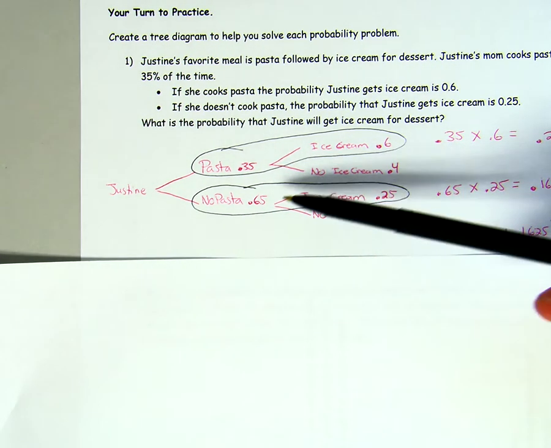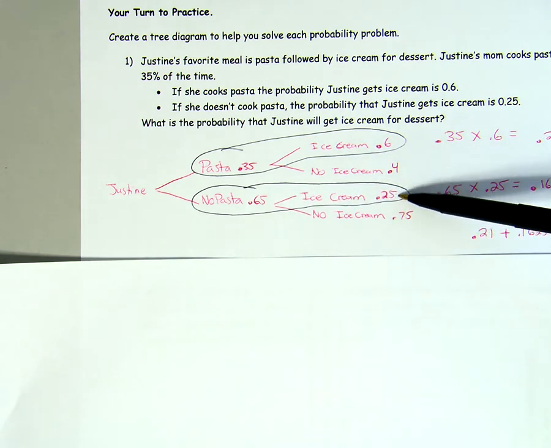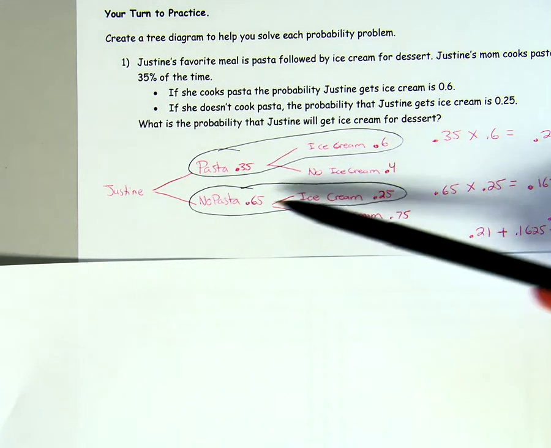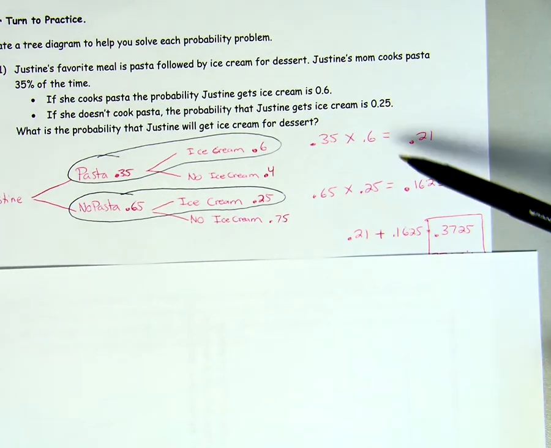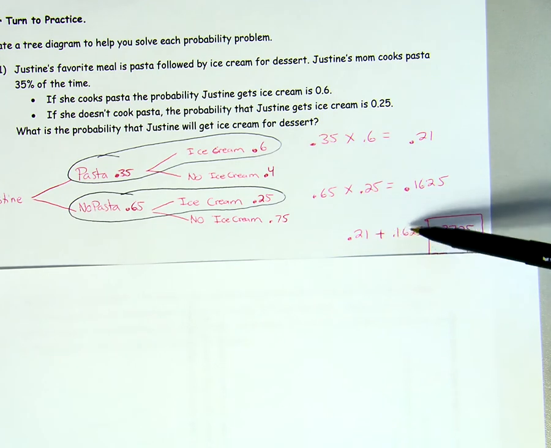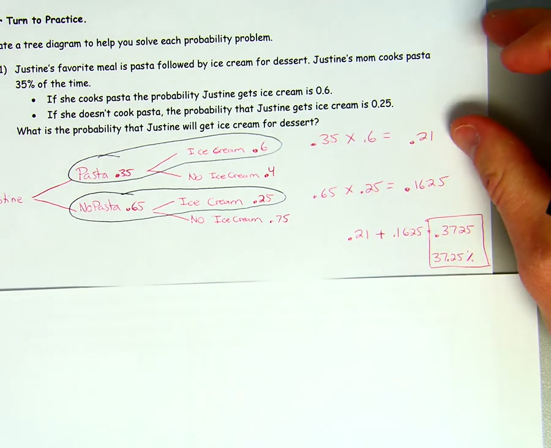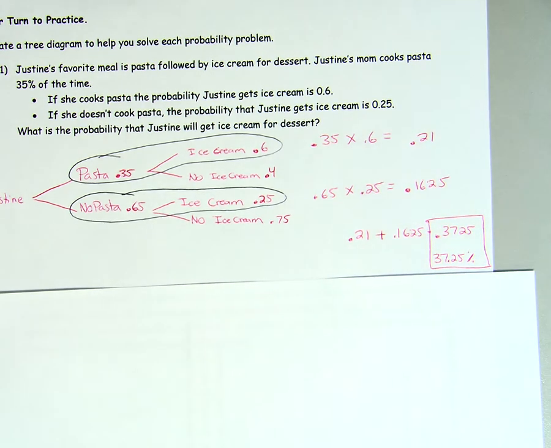Then if she doesn't cook pasta, she gets ice cream 25% of the time. So 0.65 times 0.25 is 0.1625. I'm going to add all these up together, 0.21 plus 0.1625, and get an answer of 37.25%.